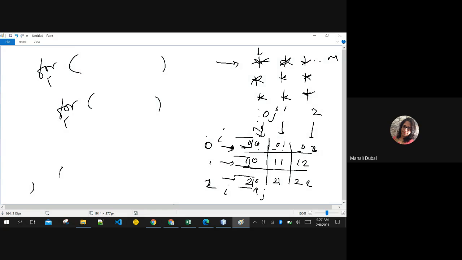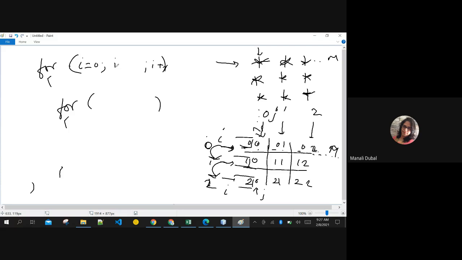So to put this in programming statements, I know that i should be in the outer loop. Why? Because for the same value of i, j is finishing itself, starting from 0 and going till the last value of j. But i is remaining constant, not changing at all. The things that are not changing, I'm planning to keep here. i will change once j gets finished. Once this printing statement is done, then only i changes to 1, then to 2. So I'll put it over here.